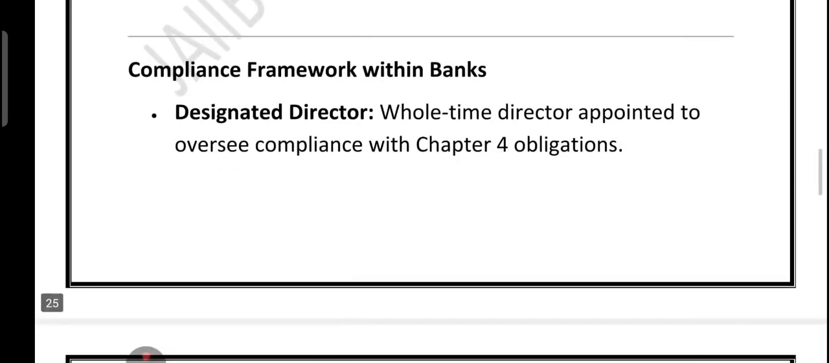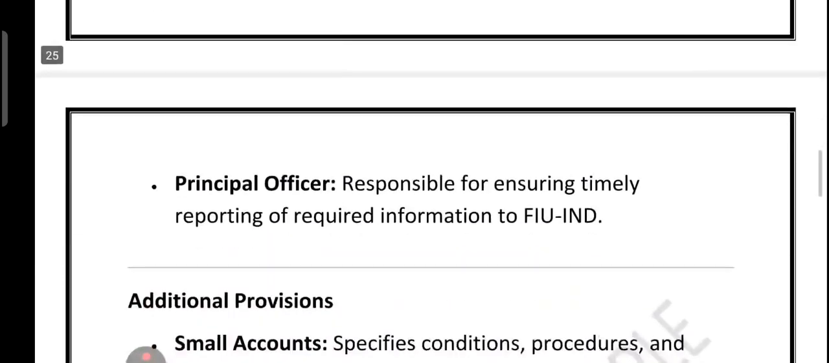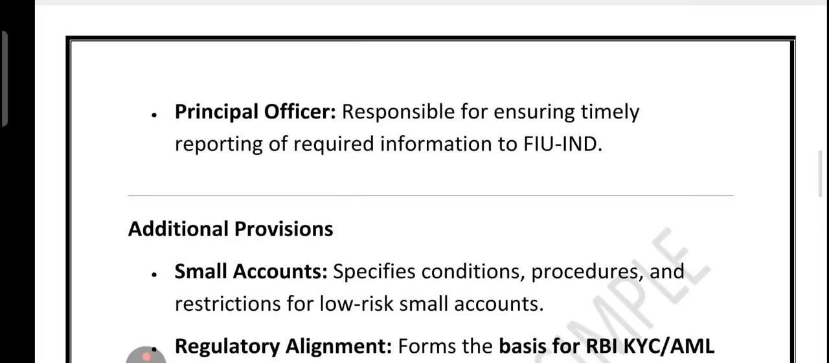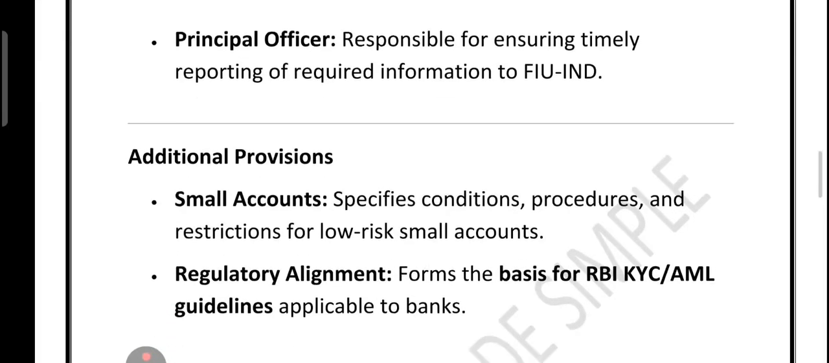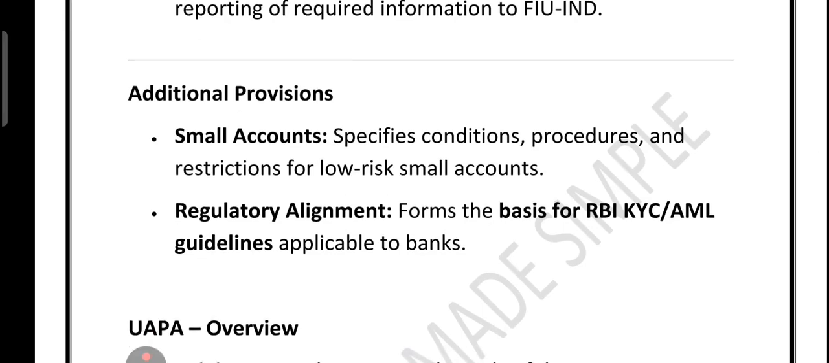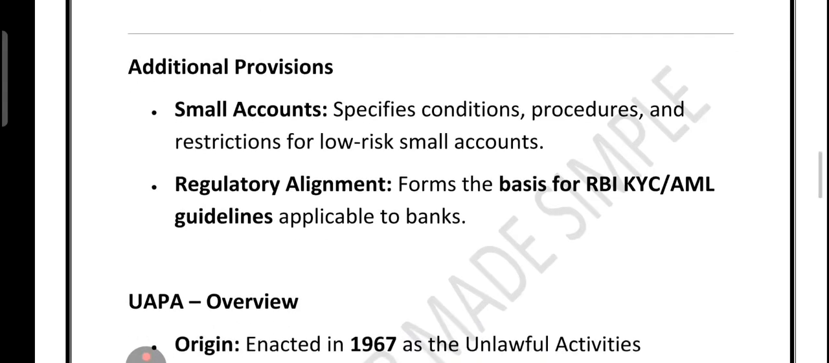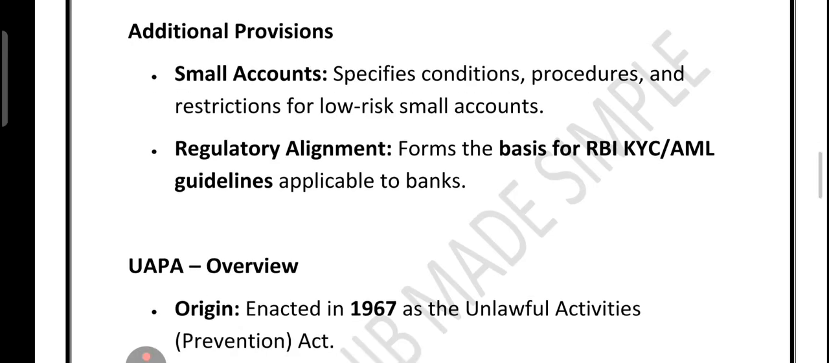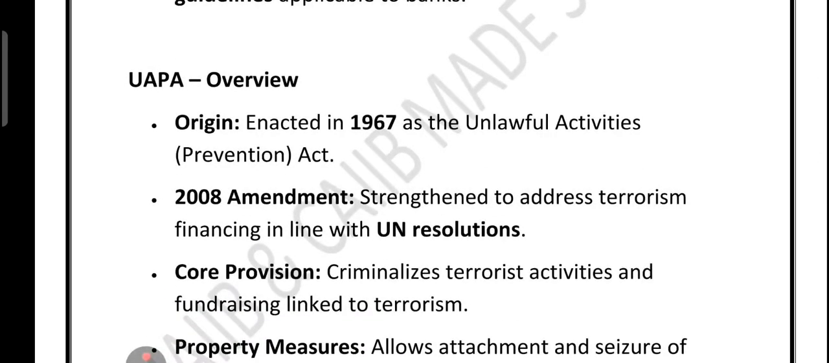Now about compliance inside the bank, a designated director or a whole-time director is appointed to oversee AML compliance. A principal officer ensures that all reports reach FIU-IND on time. There are some extra provisions, like small accounts having special conditions and restrictions since they are considered low risk. All of these align with the RBI KYC AML guidelines that banks must follow. So in short, these rules ensure that banks stay alert, track suspicious activity, and work closely with the regulator to fight money laundering.